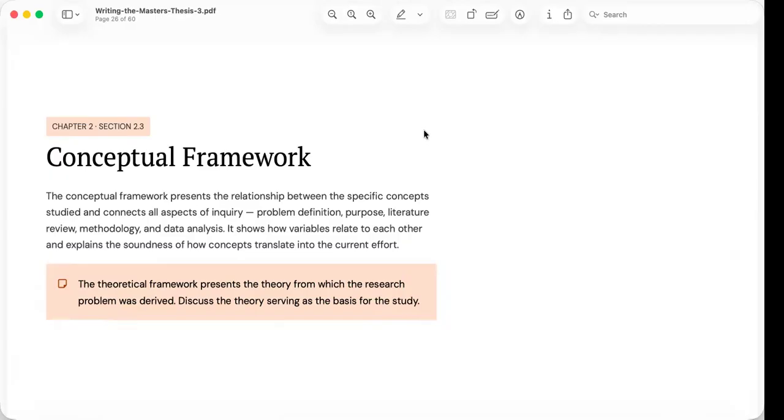Likewise, avoid creating diagrams that are unnecessarily complicated. A conceptual framework should simplify your study, not confuse your readers. Its purpose is to communicate your research design clearly and logically before the methodology begins.